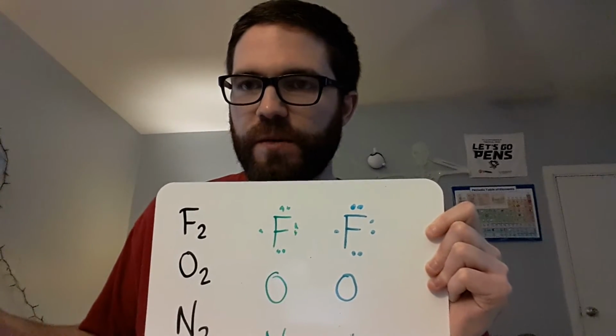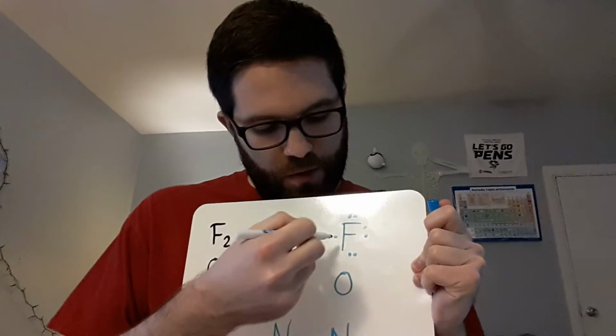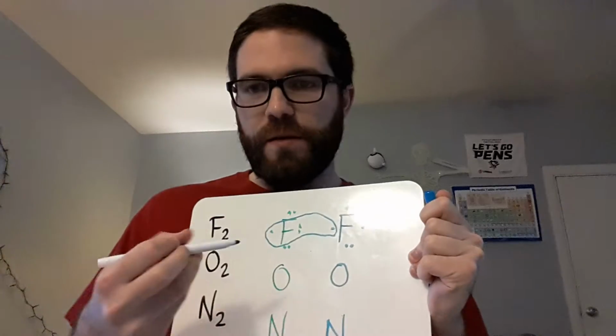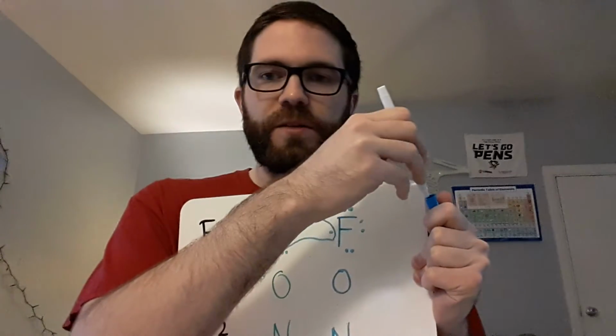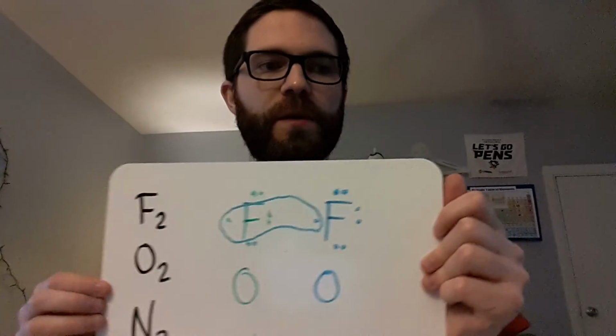So this should be easy, right? You're going to take your unpaired electrons and connect them together and pretend that circle only goes around those unpaired electrons. So you're going to take your unpaired electrons and put them together. So when you do this final Lewis structure, what it's going to look like is this.